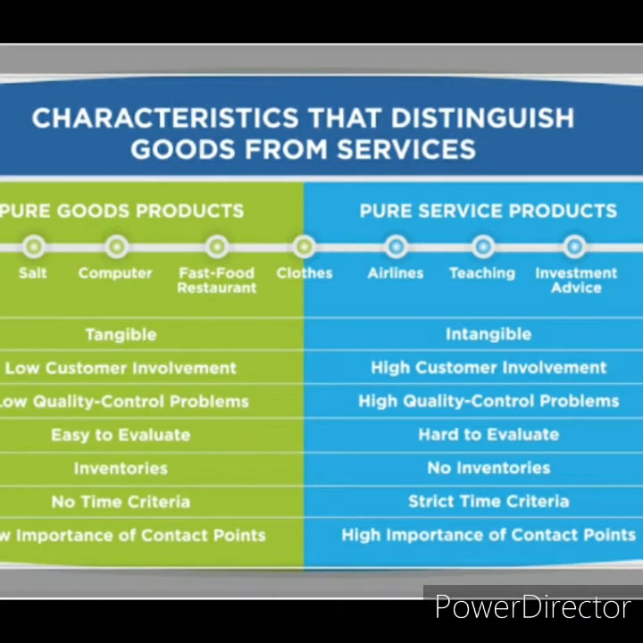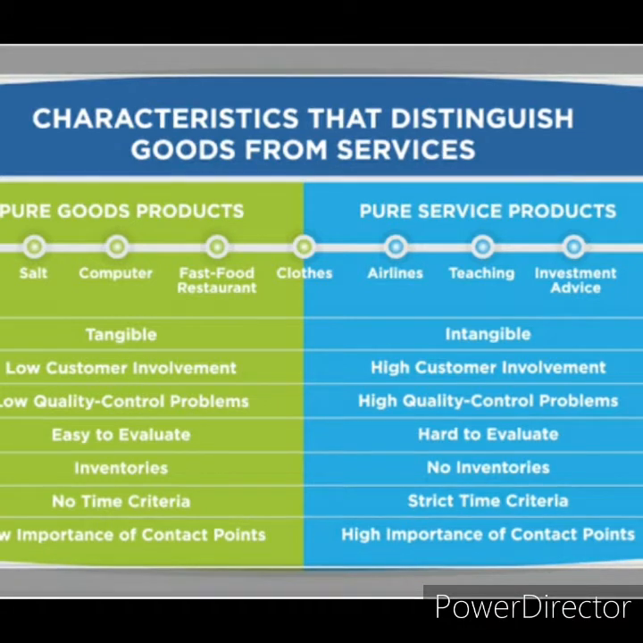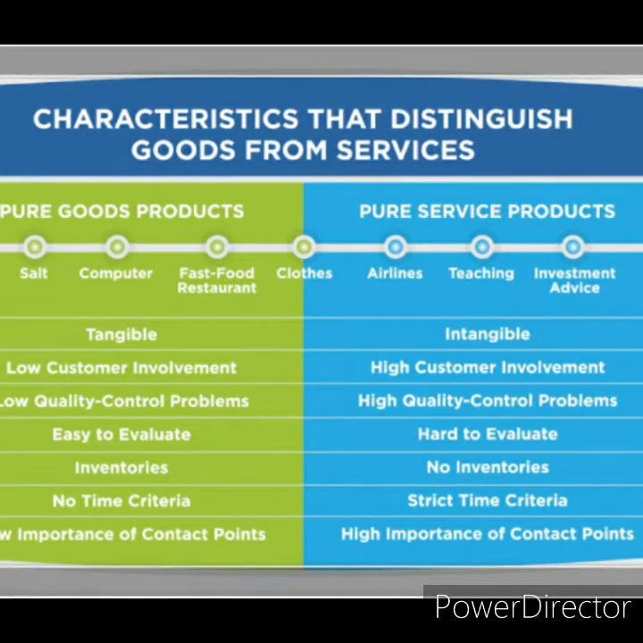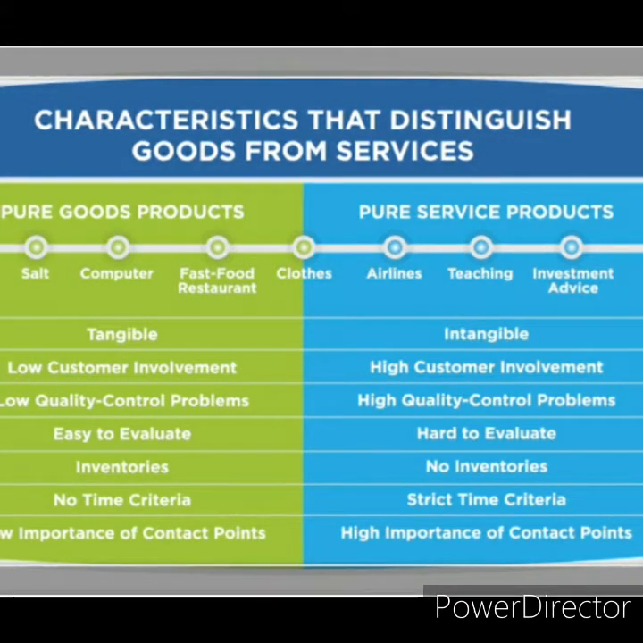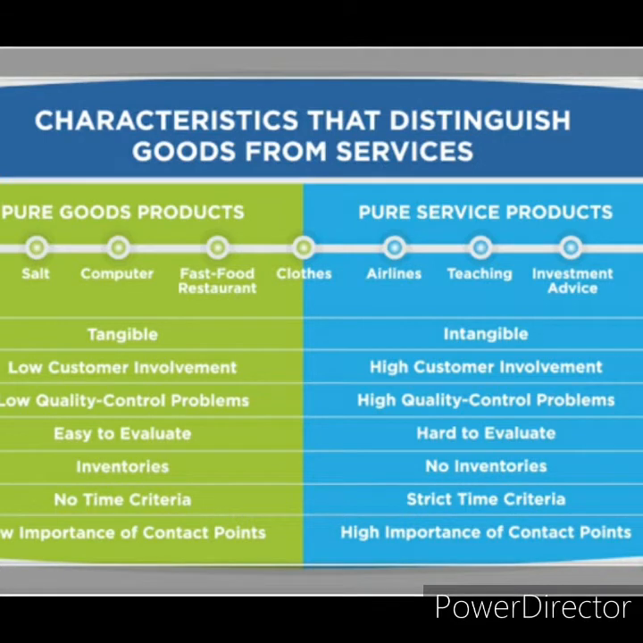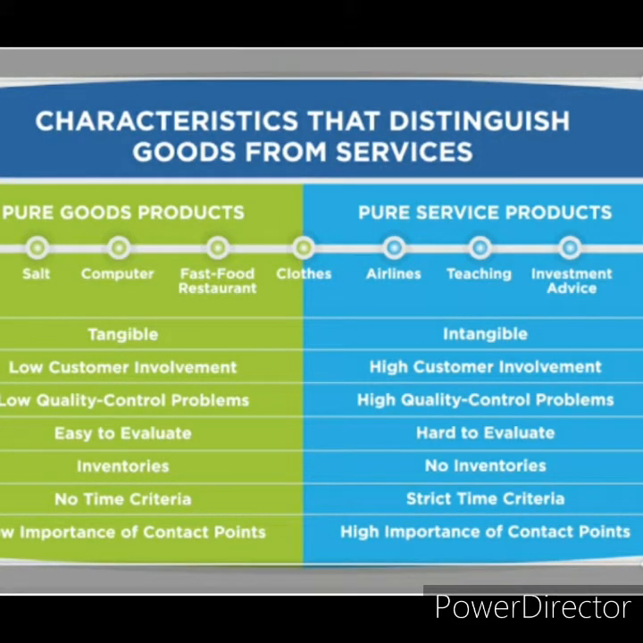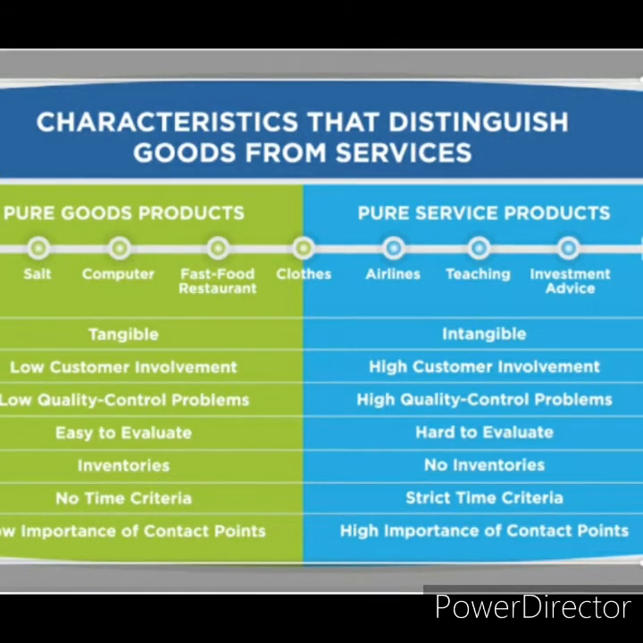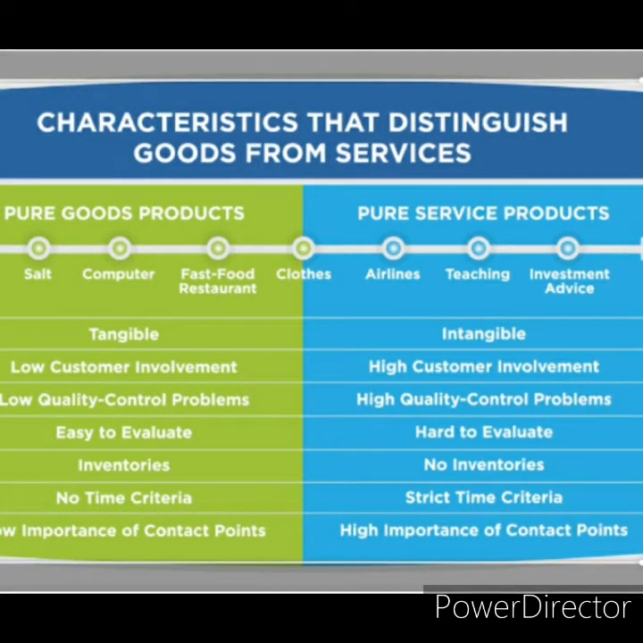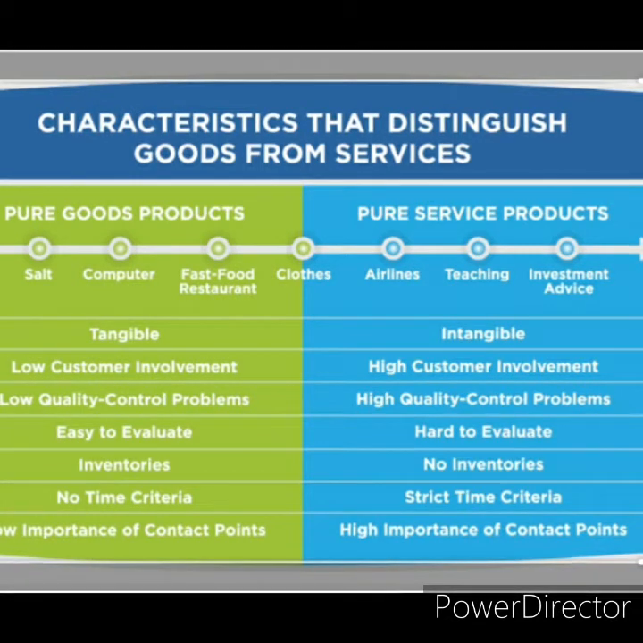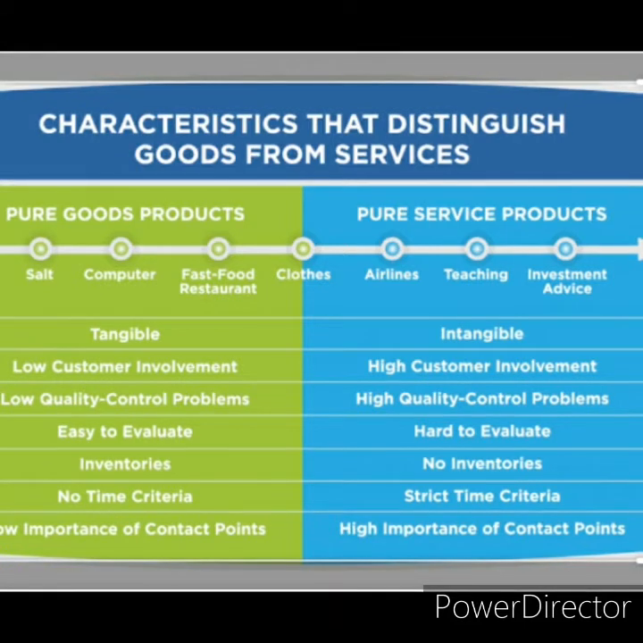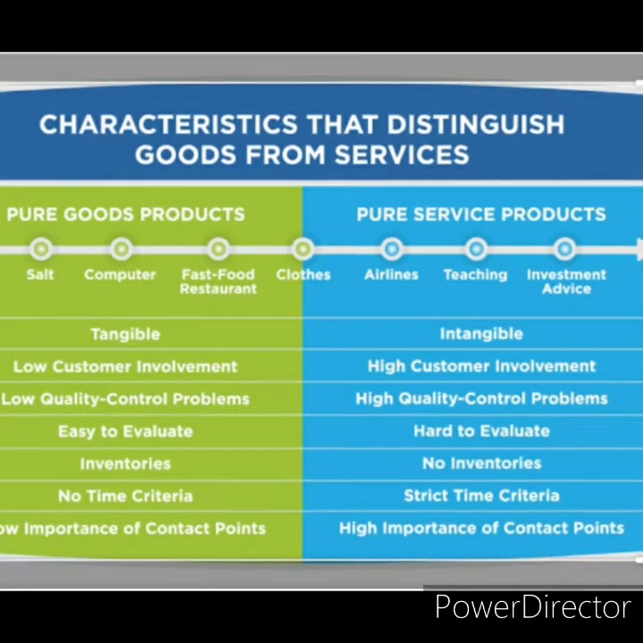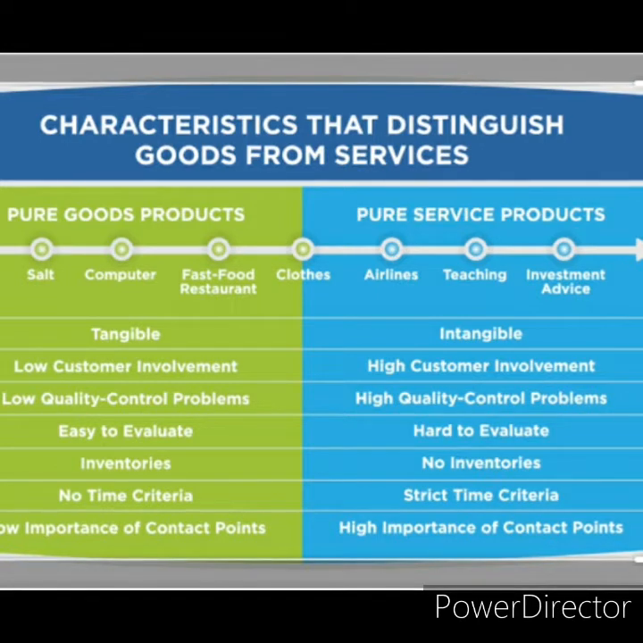It has physical dimensions. For example, a book has a physical dimension, cloth has a physical dimension, and it exists independently of its owner. The book belongs to me, the book belongs to you, the cloth belongs to me, the cloth belongs to you. That means there is an owner for the goods, and it is owned by some person.